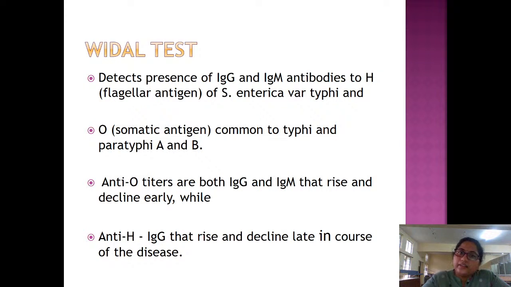Detecting this IgG and IgM helps us demonstrate the test. If you detect them, the patient is positive for typhoid. Anti-O titers are both IgG and IgM that rise and decline early, whereas anti-H is only IgG that rises and declines late in the course of the disease.